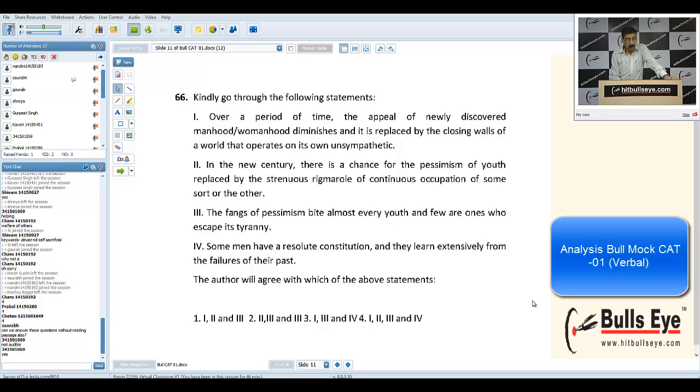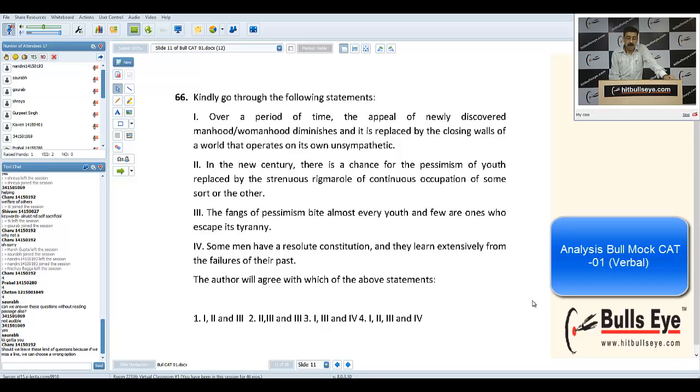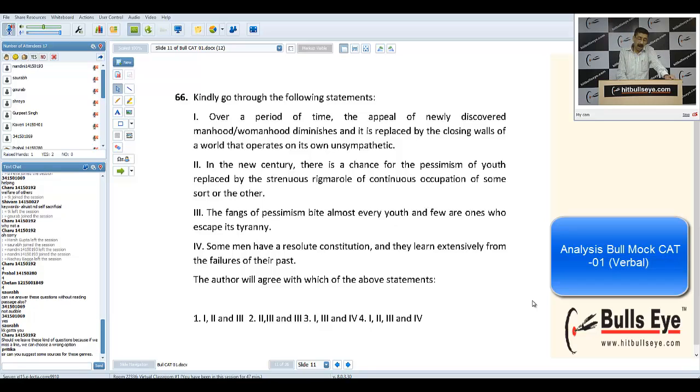Okay, so yes, this is the technique which I try to teach my students during classes also. We can answer a few of the things even without reading the passage. If you attend my offline classes at Bullseye, you'll find that I keep on telling these tricks, how to answer these questions smartly and how to enter the examiner's psyche while framing the questions. That is what analysis is all about, and the kind of session I take.